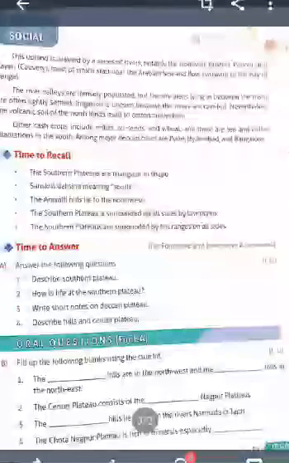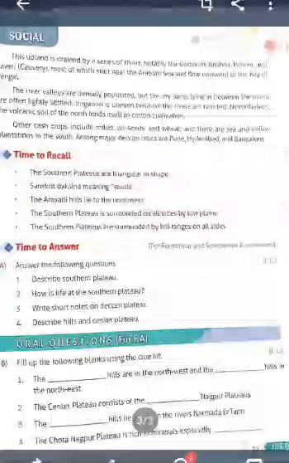This plateau is marked by the Rajmahal Hills on the northeastern side. Chota Nagpur Plateau is covered with dense forest. Next, the Deccan Plateau. It lies in the south of the Narmada River, and the Vindhyachal Mountain and Satpura ranges lie in the northwest part of the Deccan Plateau. The Satpura range is located between the Narmada and Tapti, which flow westwards into the Arabian Sea.